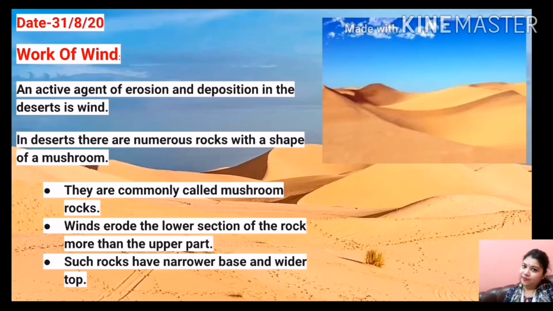Now the work of wind. Erosion and deposition also take place in the desert area. Students, we will find numerous rocks in the shape of a mushroom in the desert area. They are known as mushroom rocks. Winds erode the lower section of these rocks more than the upper section. Such rocks have a narrow base and a wider top.